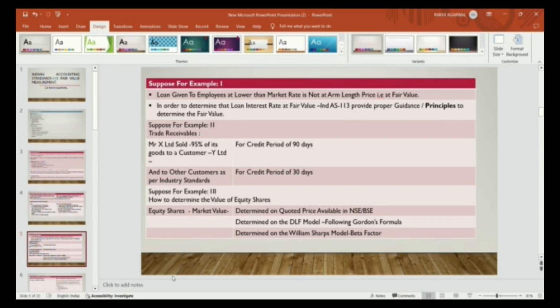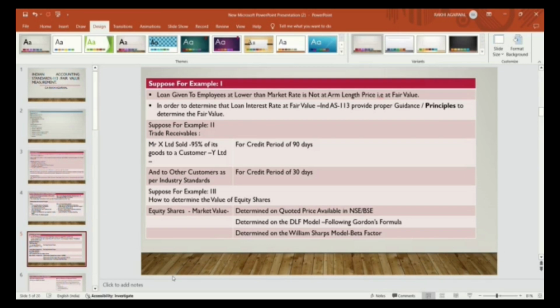So suppose, for example three, how to determine the value of an equity share. Equity share market value is determined on the quoted price, available on NSE and BSE, or determined on the DDM model following Gordon's formula, or determined on the William Sharpe model, the beta factor.